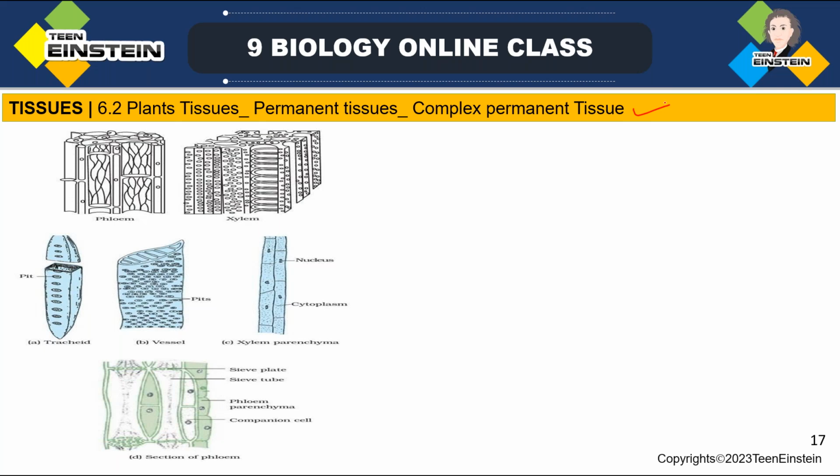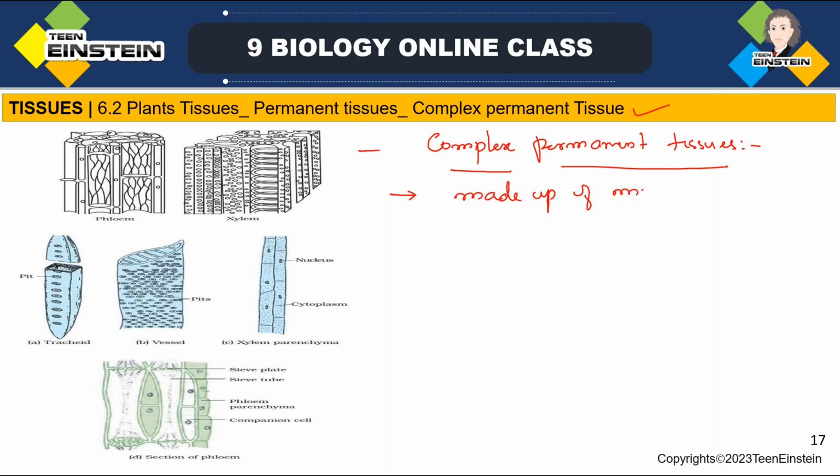Complex tissues are made up of more than one type of cells. So we are starting with that. The first point is: complex permanent tissues are made up of more than one type of cells.